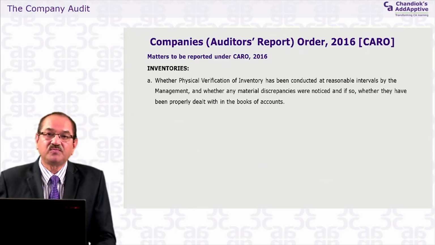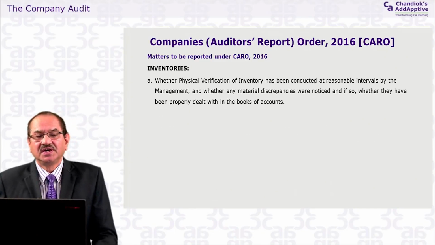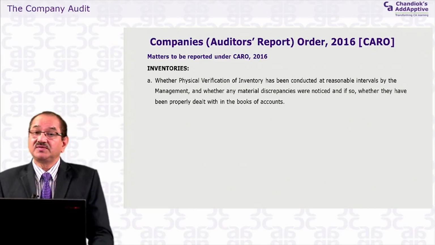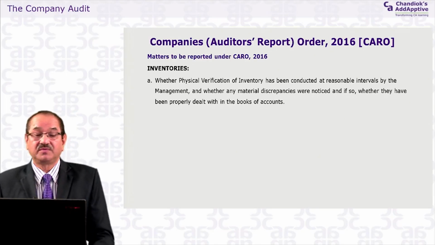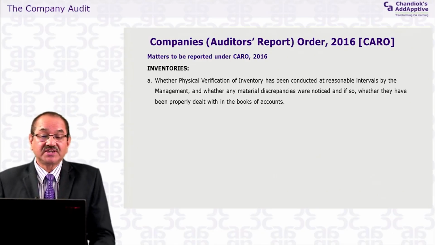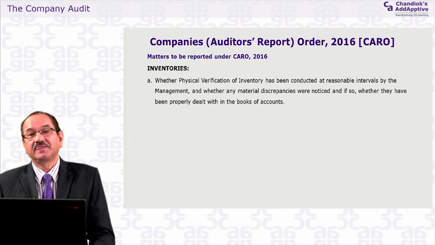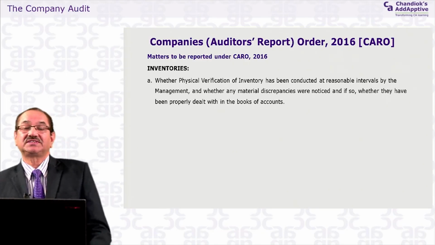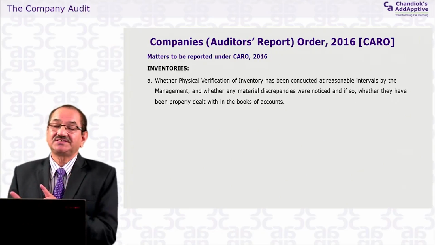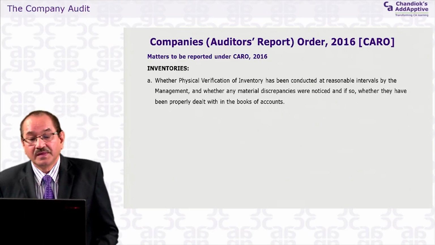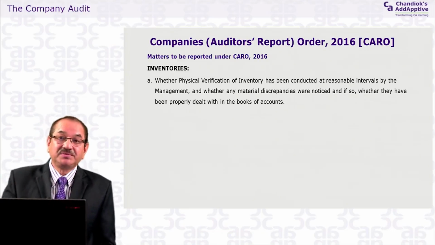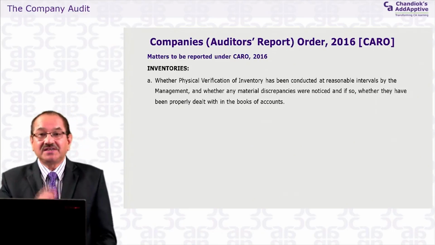Do you understand? The second point is about the inventories, and what the auditor's requirement is, what it has to report, what it has to confirm: whether physical verification of inventory has been conducted. The same as we talked about with the fixed assets, but that was fixed assets. Now it is inventories. It's a current asset. Again, it says whether this physical verification is at reasonable intervals.